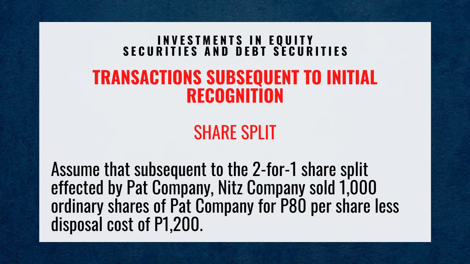Assume that subsequent to the 2-for-1 share split effected by PAT Company, NITS Company sold 1,000 ordinary shares of PAT Company for 80 pesos per share, less disposal cost of 1,200 pesos.